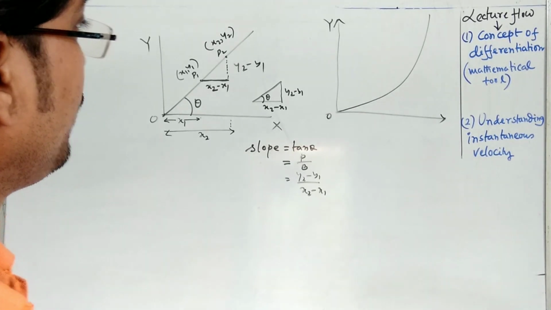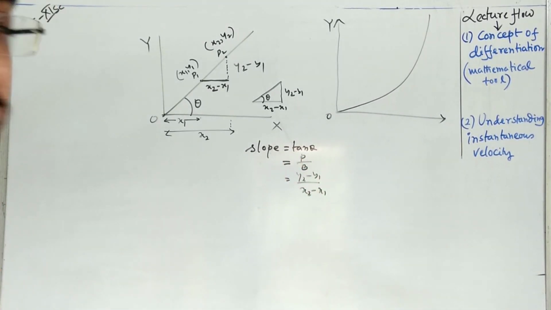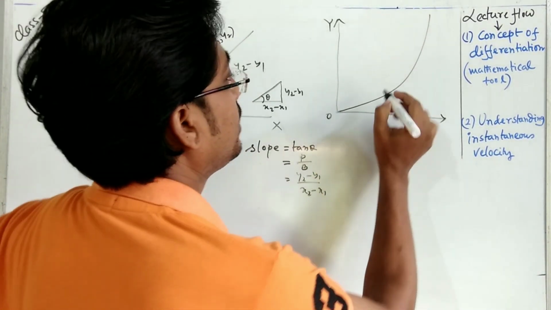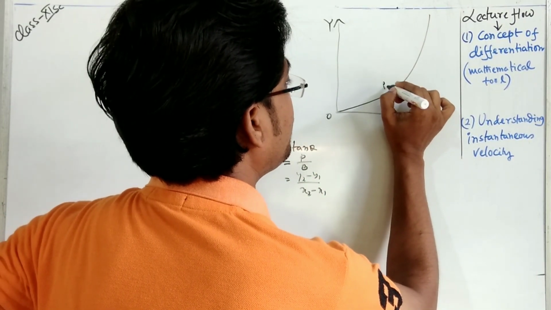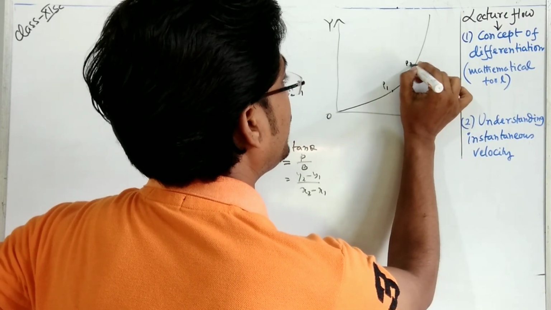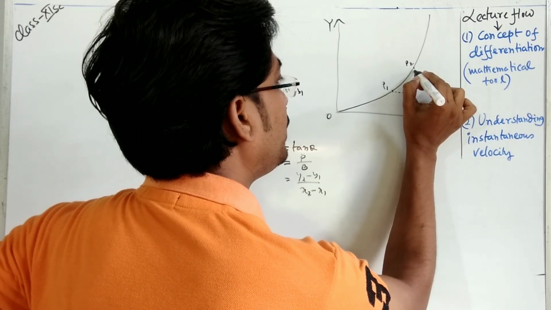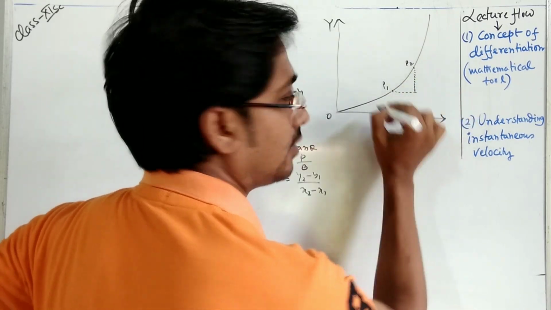Now if we want to find the slope of this line, then we have to take again 2 points. Suppose P1 point, and we have taken P2 point. And in this way, from P1 to P2, we have to draw one triangle.